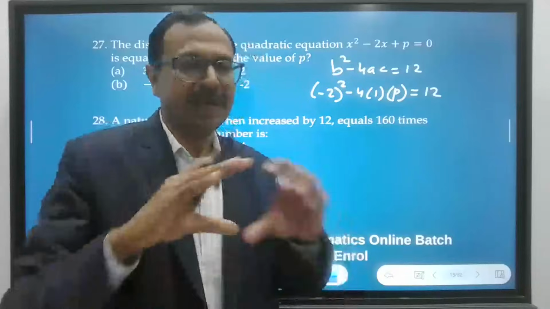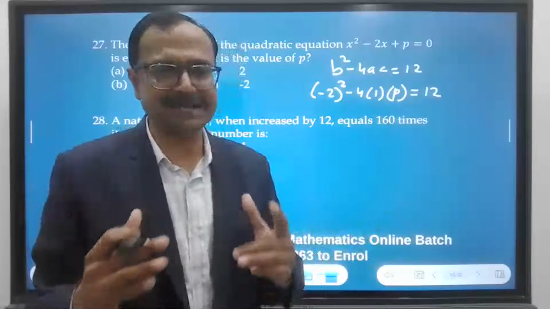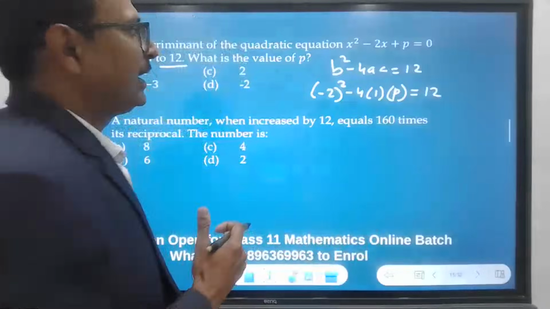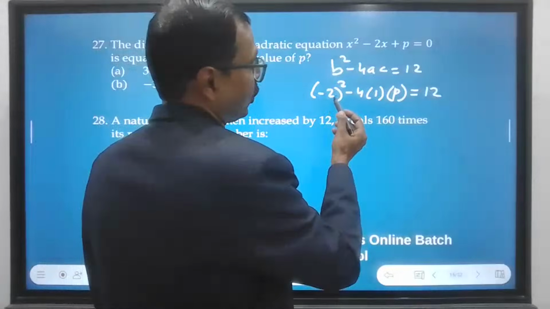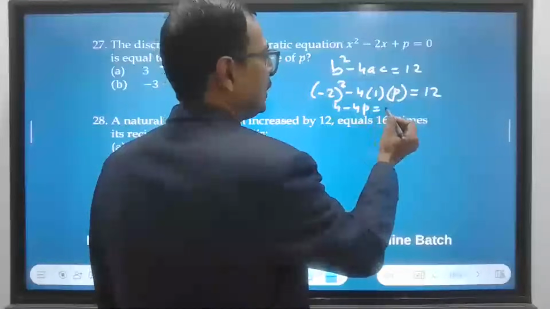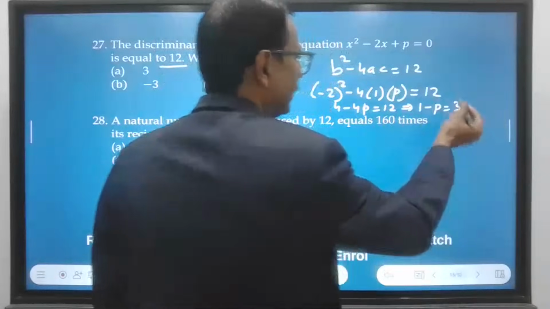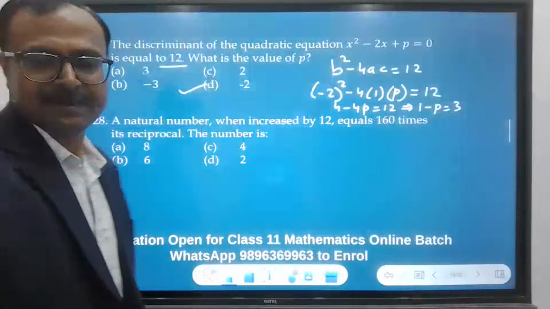In standard, you have big equations and a little bit more calculations. The degree of difficulty is a little bit more. Okay. So this is 4 minus 4p. 4 minus 4p equal to 12. That means 1 minus p equal to 3. So p equal to minus 2. So D is the answer.